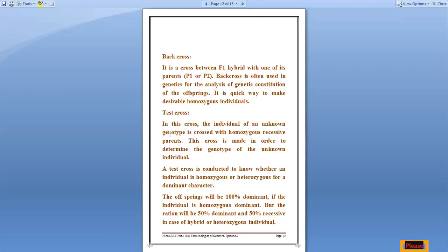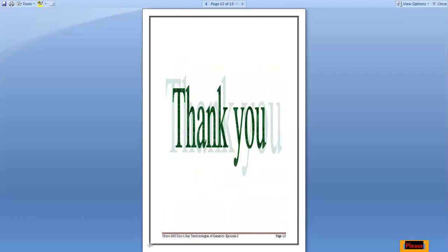So when you are crossing, you will come to know whether it is homozygous or heterozygous. The offspring will be 100% dominant if the individual is homozygous, but the ratio will be 50% dominant and 50% recessive in the case of a hybrid or heterozygous individual. Clear? Now with this, today I am ending my lecture over here.